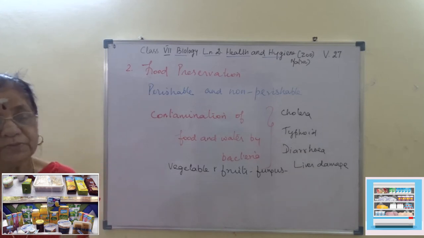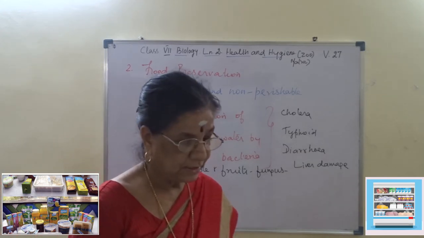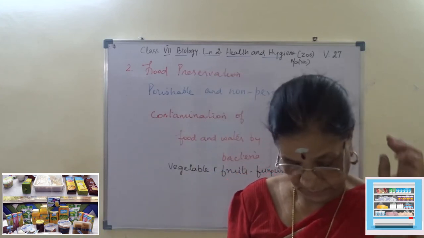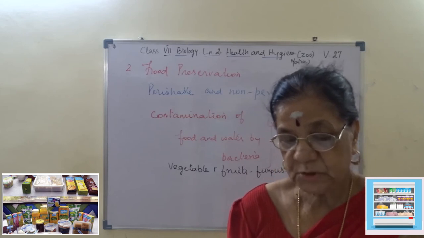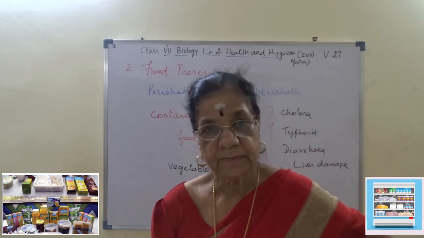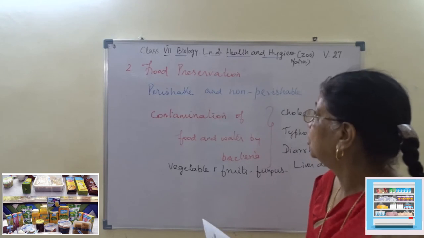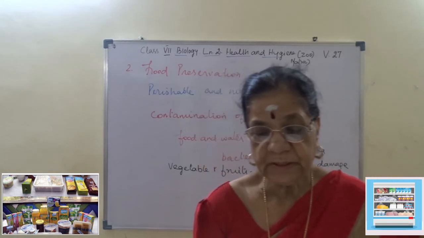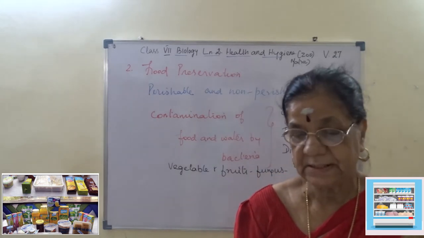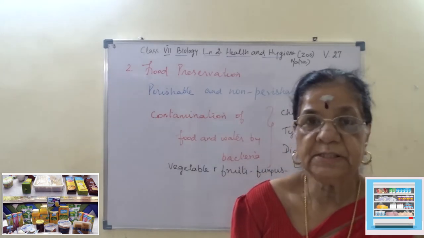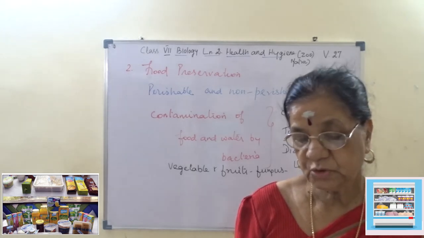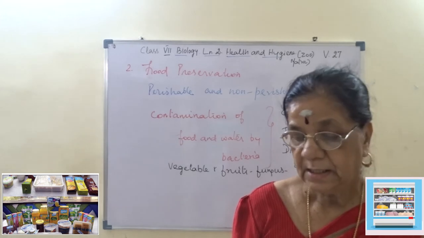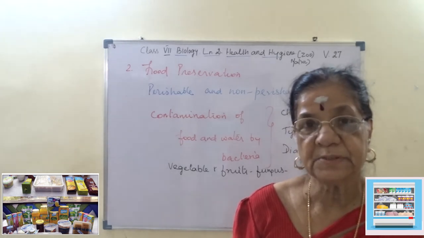So how do we prevent this food spoilage? There are 6 points given. First, food should not be kept open. Then food must be cooked in clean vessels and in a dust-free atmosphere.